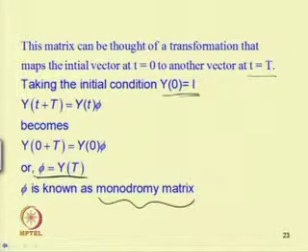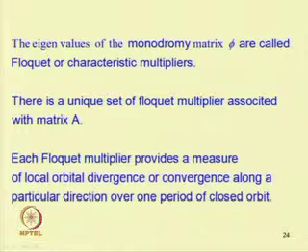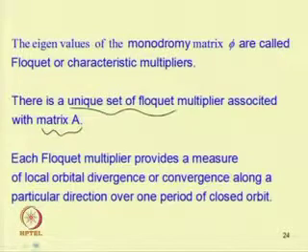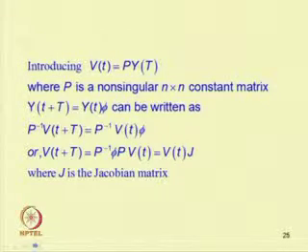In this case, one can take the initial condition differently. So this phi, or this monodromy matrix, cannot be a unique matrix. It depends on the initial condition, but one can see that these Floquet multipliers are a unique set. These are the unique set associated with the matrix A.